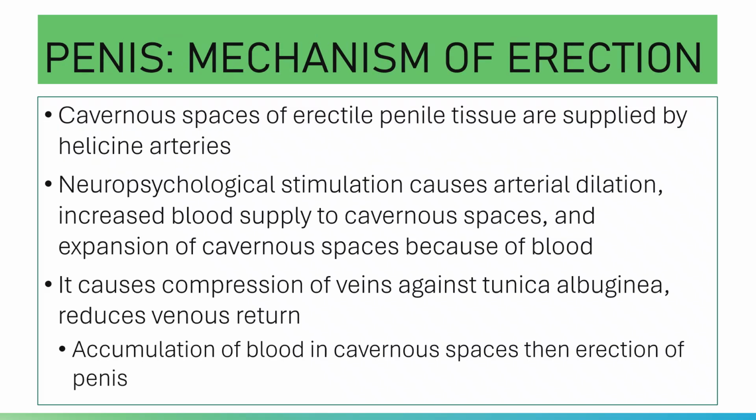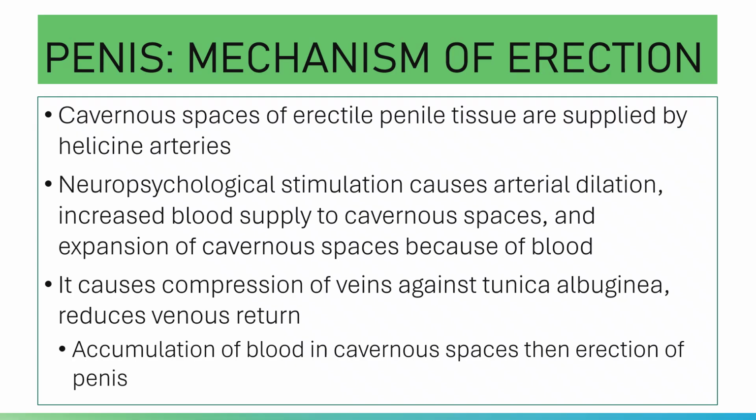Your mechanism of erection. Please note that your three erectile tissues, each of them contains one central artery. In one corpus cavernosum, it has one central artery, the other has one central artery, and the corpus spongiosum also has one central artery. The central arteries will branch out to form your helicine arteries.